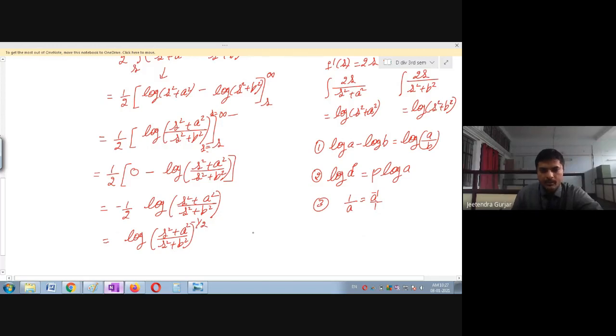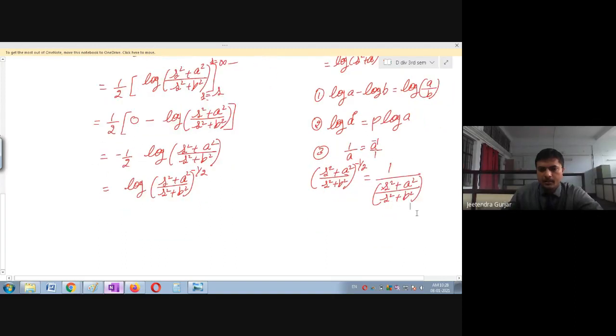Am I right? So minus 1 upon 2, I can write it in terms of like this. I will show you on this side. So s square plus a square divided by s square plus b square raised to 1 upon 2. I can write it the same way in this fashion, 1 divided by s square plus a square divided by s square plus b square.